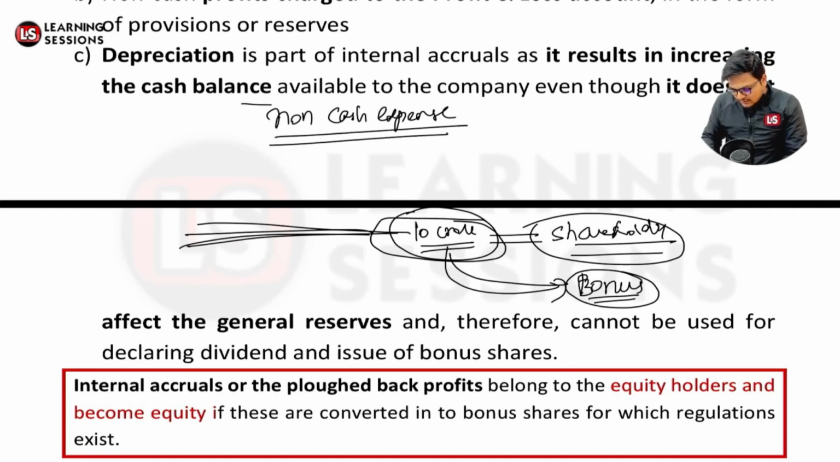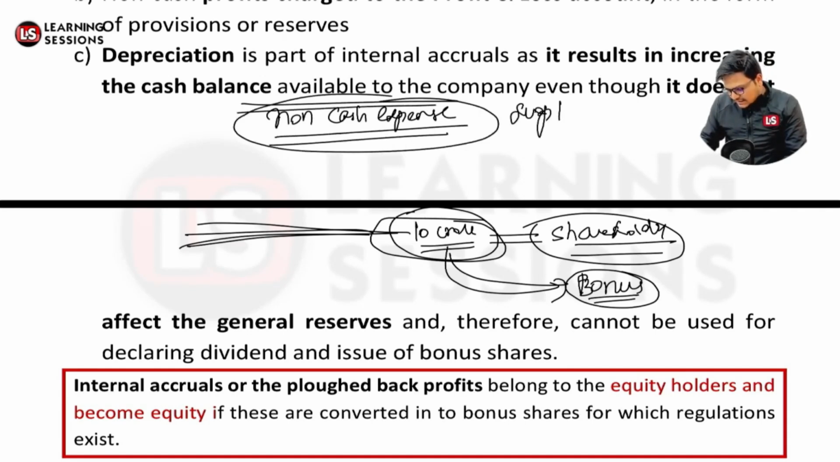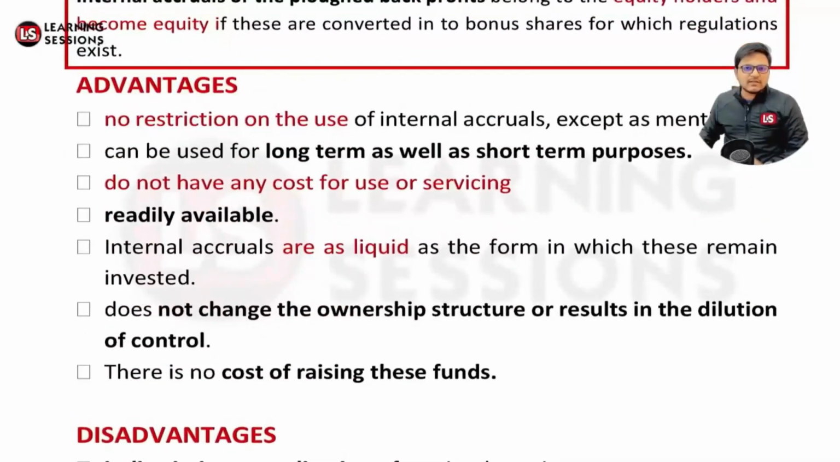And further, if it is basically a surplus that you're having, it does not affect the general reserves, and this particular amount cannot be used for issuing the bonus shares. You cannot issue bonus shares out of the depreciation amount. And further, you cannot use the depreciation amount for declaring the dividend, right? So this is the exception. Otherwise, there is no restriction related to use of the internal accruals.